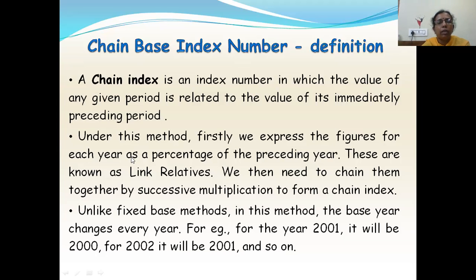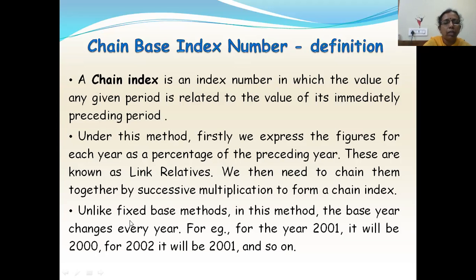Under this method, firstly, we express the figures for each year as a percentage of the preceding year. This is called link relatives. After calculating these link relatives, we need to chain them together by successive multiplication to form a chain index. That is what I have explained here.